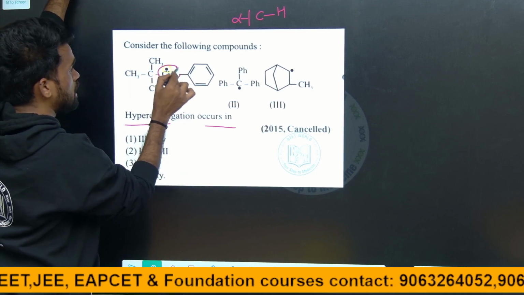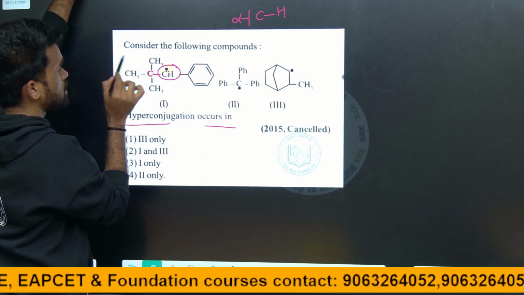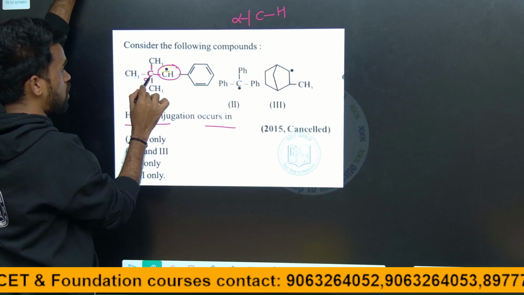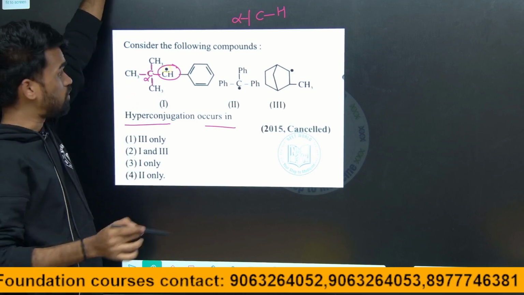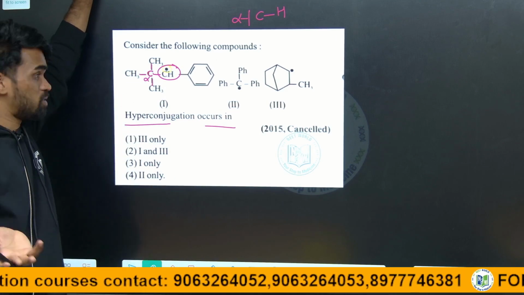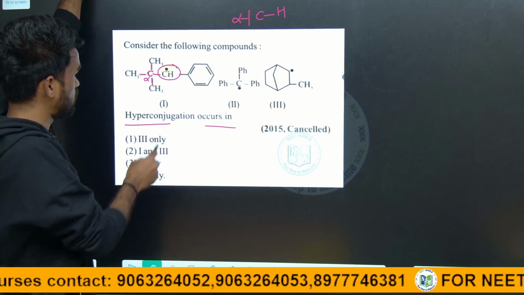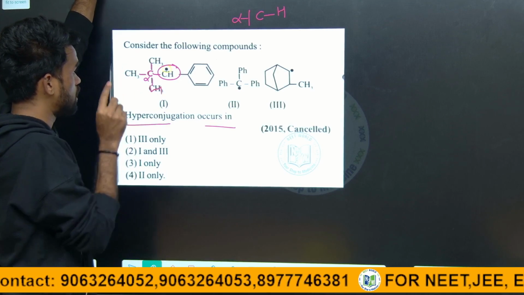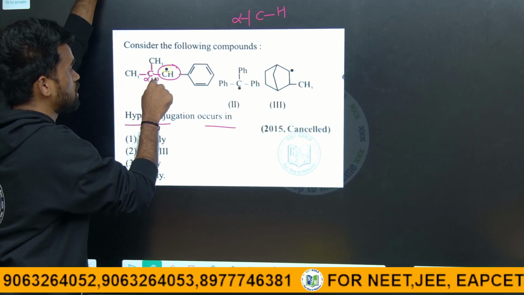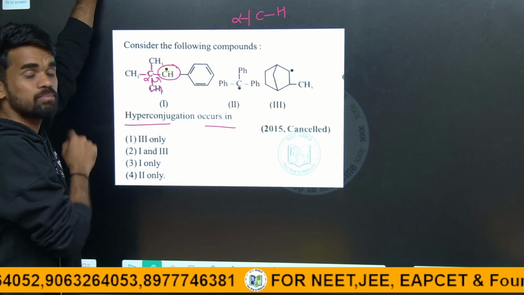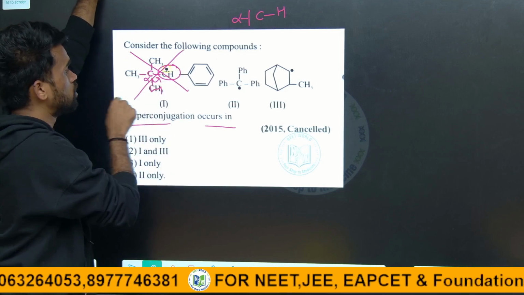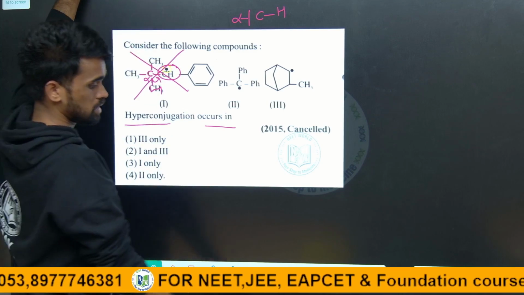In this radical, the alpha carbon is there, but there is no alpha hydrogen. We have only alpha methyl groups, and with an alpha methyl group there is no hyperconjugation. If there is an alpha hydrogen like this, that hydrogen will participate in hyperconjugation, but not the methyl group. Therefore there is no hyperconjugation in this first compound.